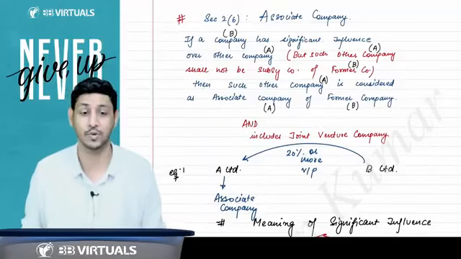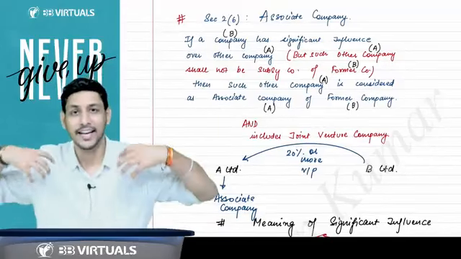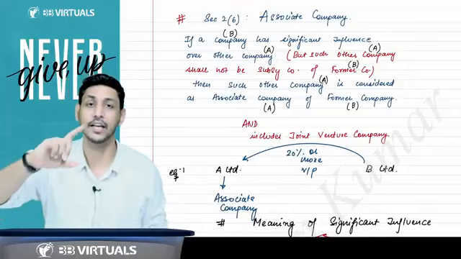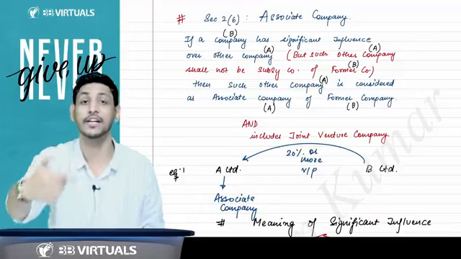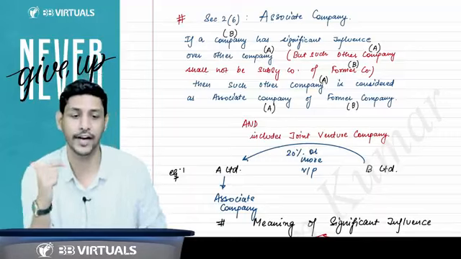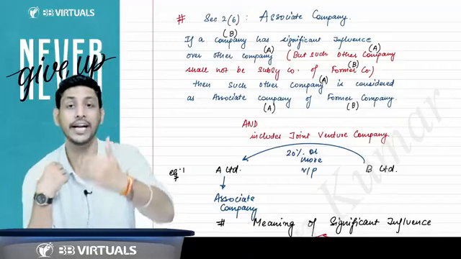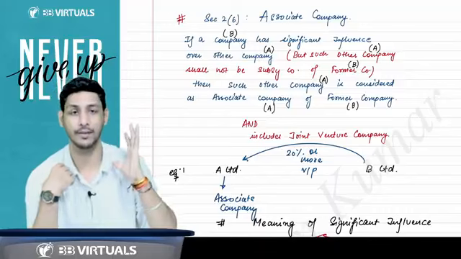Now I'll come to what an associate company is. It is very, very easy. If there is a company that has significant influence in some other company. Sir, what is significant influence? Significant influence means that you are holding 20% or more voting power of that company.